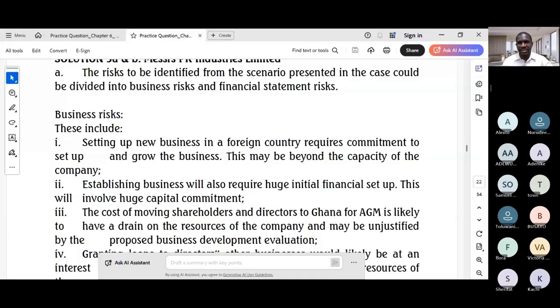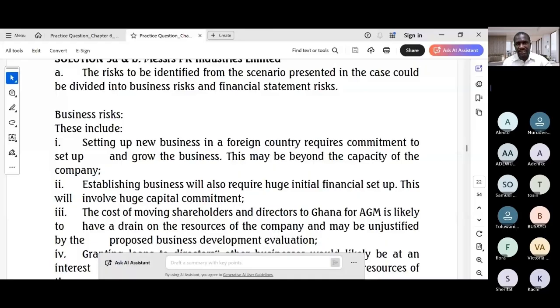Then the financial statement risks are risks that the financial statements will be materially misstated. So examples from the scenario include related party transactions, like we saw, the completeness and valuation. You see the loans to directors' companies and transactions with their fuel supply business may not be properly valued or fully disclosed, and it could lead to risk of misstatement.